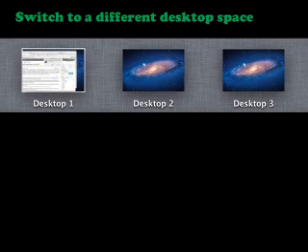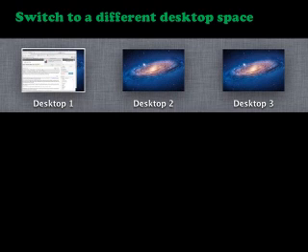At that time the selected desktop will appear. Otherwise, we have to hold down the control key, then use the left or right arrow keys. At that time also we can switch to different desktop spaces.